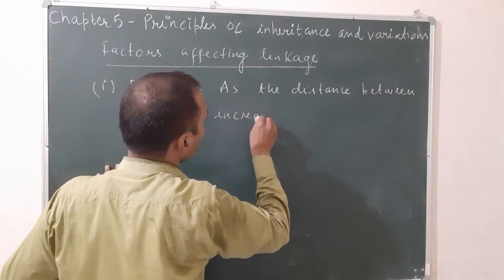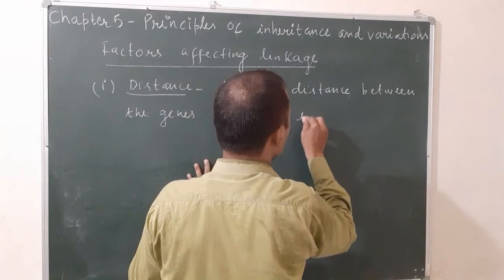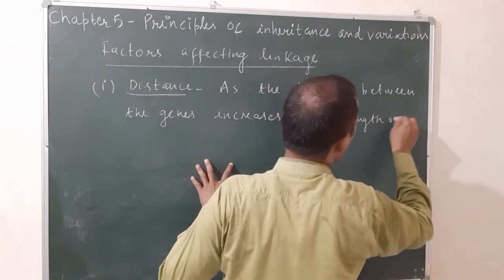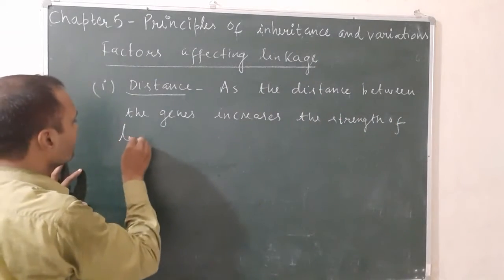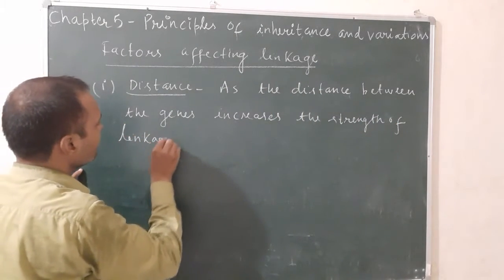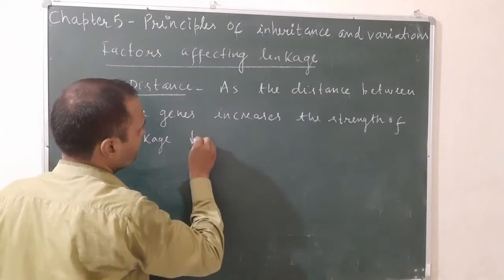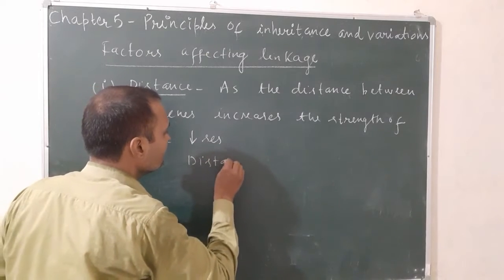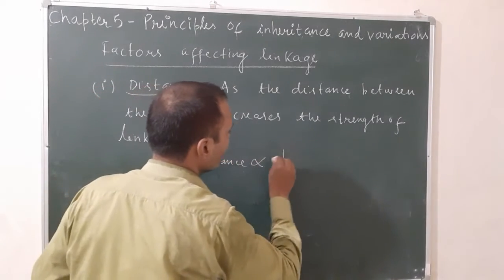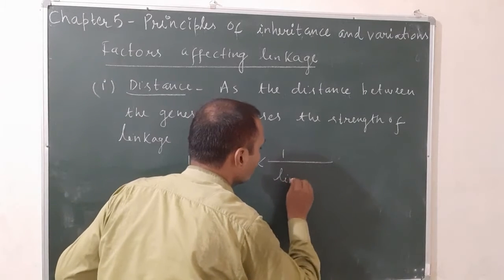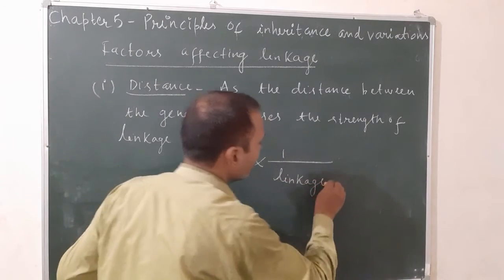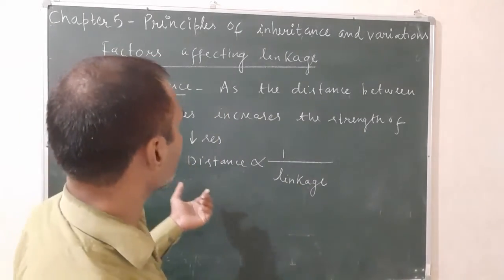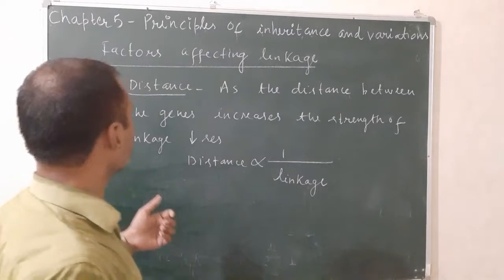As the distance between the genes increases, the strength of linkage decreases. You can say distance is inversely proportional to linkage, or linkage is inversely proportional to distance. So as the distance between the genes increases, the strength of linkage decreases.